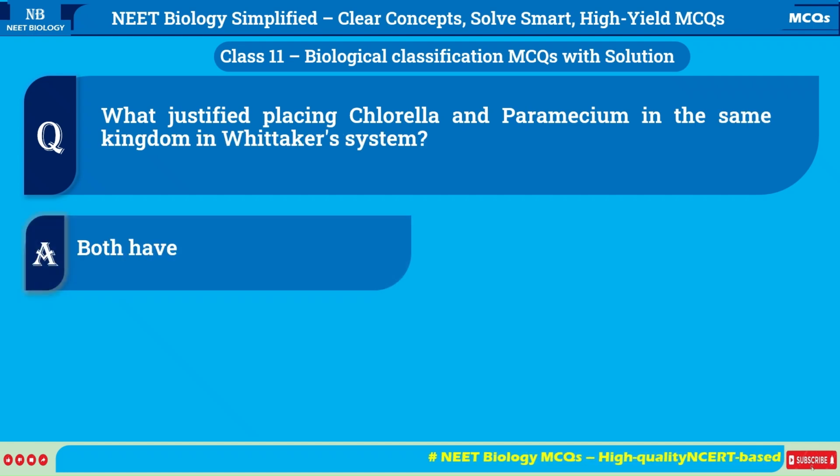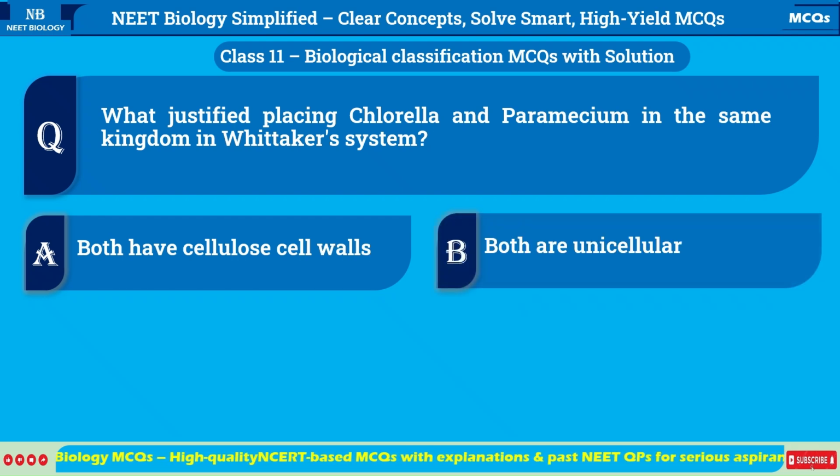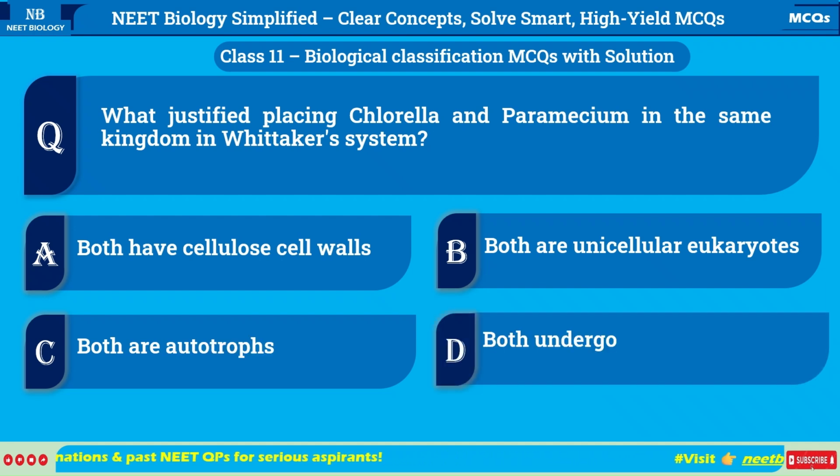What justified placing Chlorella and Paramecium in the same kingdom in Whittaker's system? A. Both have cellulose cell walls. B. Both are unicellular eukaryotes. C. Both are autotrophs. D. Both undergo sexual reproduction.